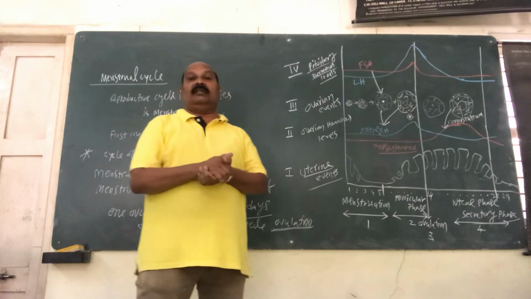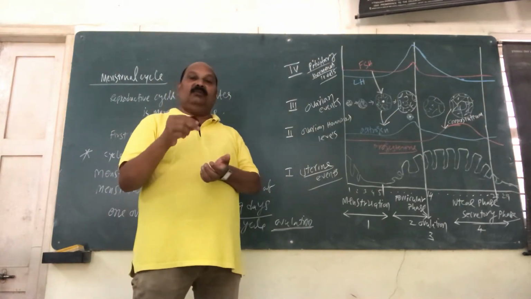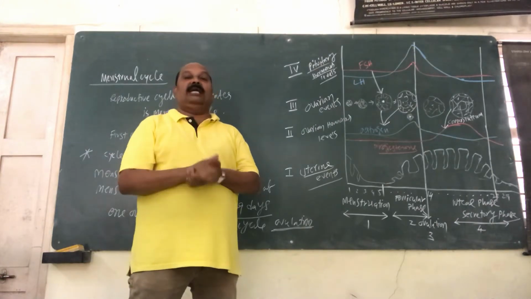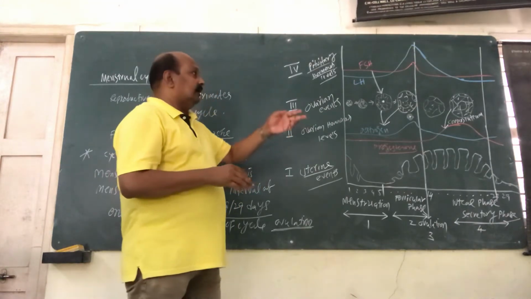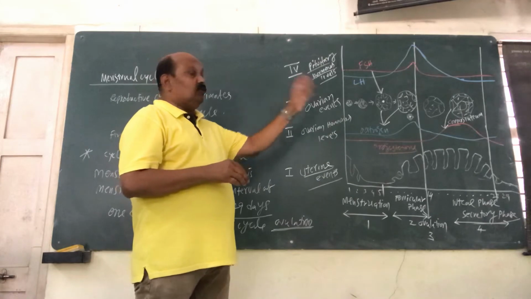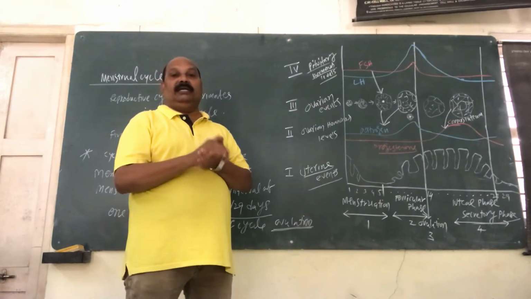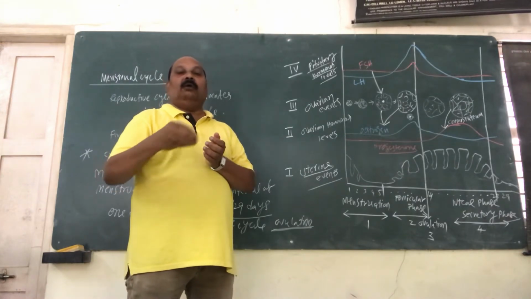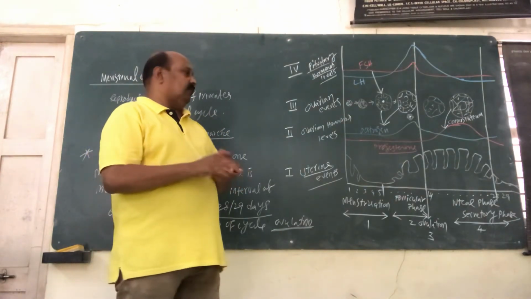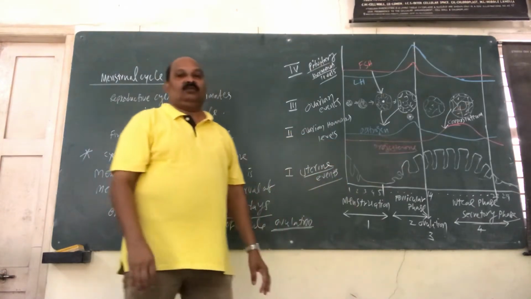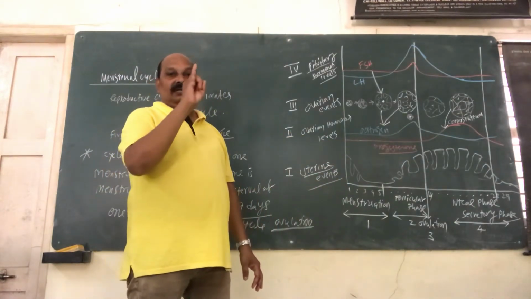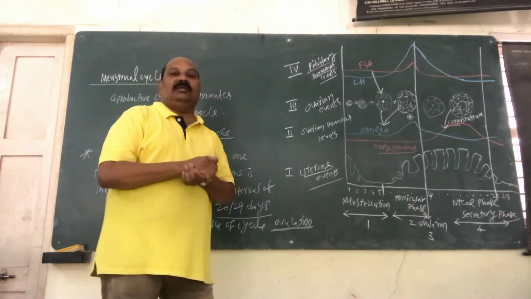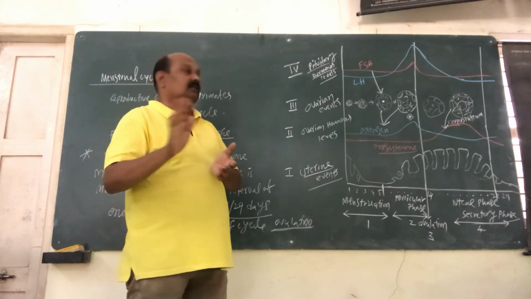So what happens exactly in this case? Normally in a human female it lasts for hardly 3 to 5 days. That means minimum 3 days, maximum 5 days. At the time of this phase, the endometrial lining of the uterus wall gets ruptured and the waste blood along with mucus gets out through the vagina, which we call the menstrual phase. So the first phase is clear. That means the lining of the endometrium breaks down and all the waste blood along with the mucus gets out, which we call menstruation.